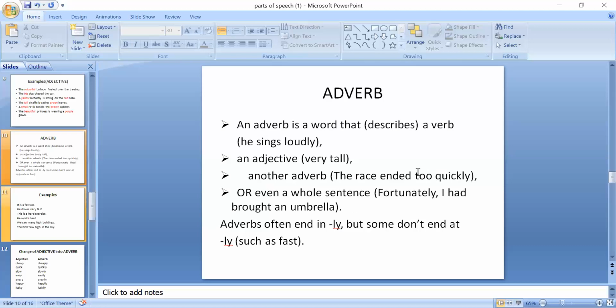Yes, too is adverb. Too के साथ भी ly नहीं है. Very is adverb. Very के साथ भी ly नहीं है. Clear? I'm going to repeat it again that adverb is a word that describes a verb, an adjective, another adverb. Verb को भी describe करता है, एक adjective को भी, और another adverb, एक और adverb को भी describe करता है. Clear?